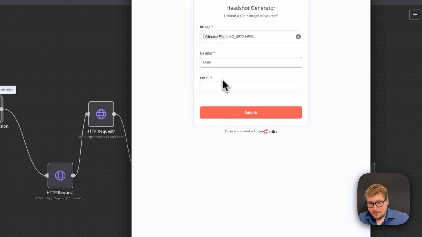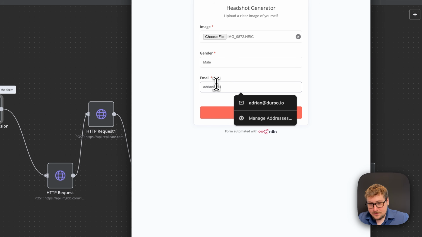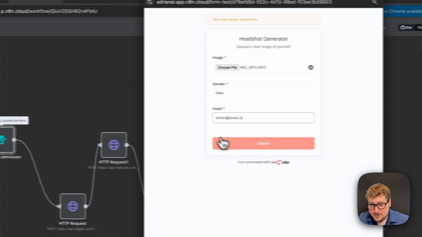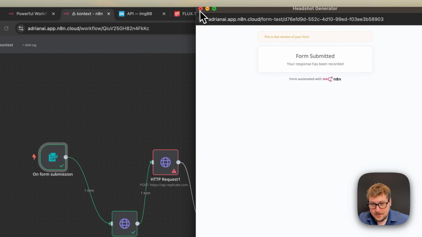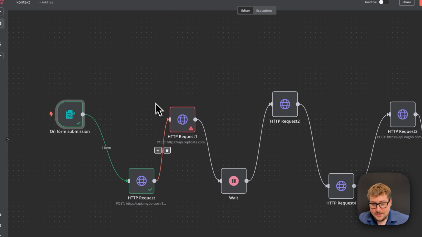And then we're going to be typing mail, and then we're going to be typing adrian@durso.io email address, and then I'm going to hit submit right here. And then, okay, it errored out because I probably need to fix the API keys. But this is the next one that's super important to learn about.